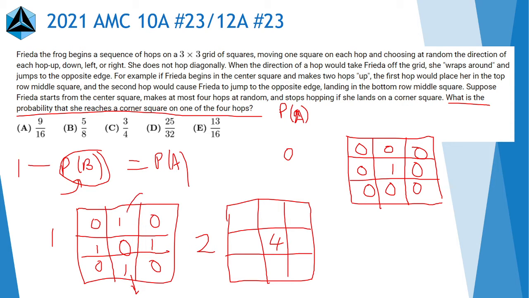And that'll wrap you around to here, as the problem says. So there's only one way to go there, so that's going to apply here. How many ways are there to get to a corner square?